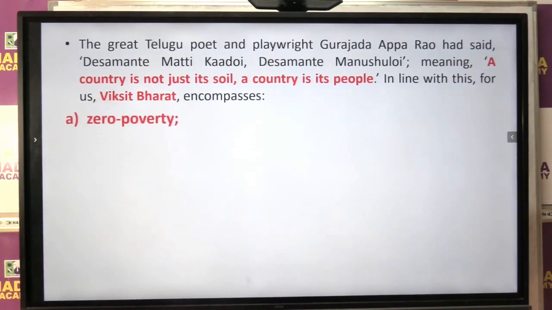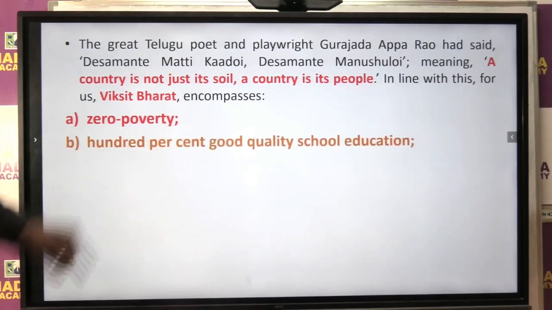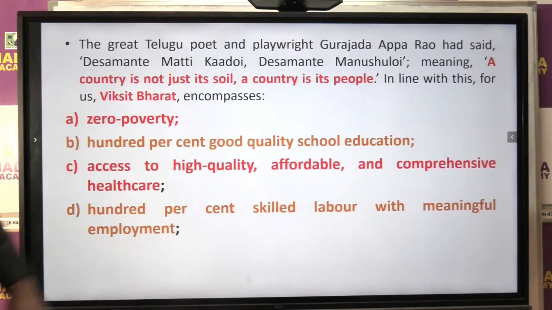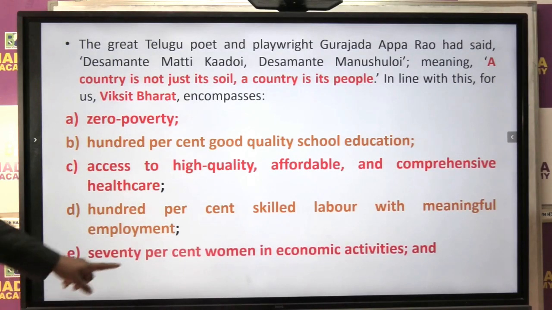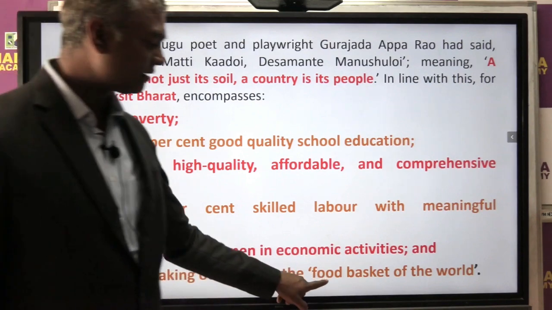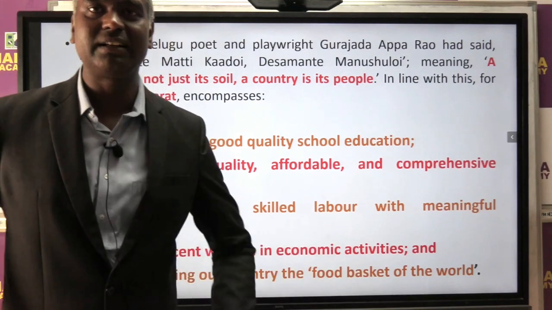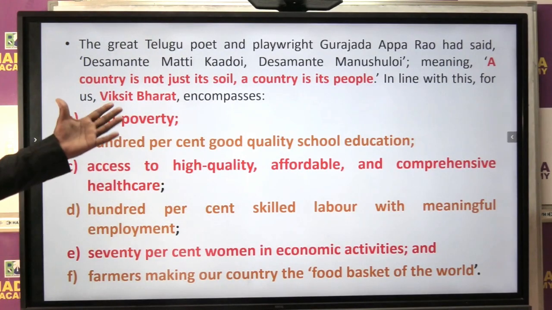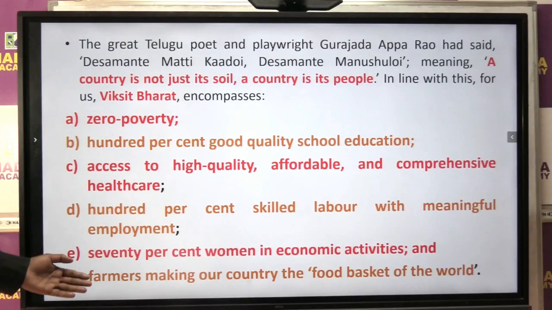Now it focuses on people centric approach में zero poverty, 100% good quality school education, high quality health care, then skill development with the jobs definitely for GDP, and 70% women in economic activity, and the last one agriculture. That means make the country food basket of the world, increase the production in agriculture. These are what we can say the people centric approach what the government has talked about.